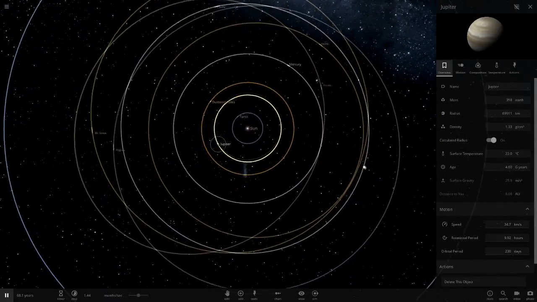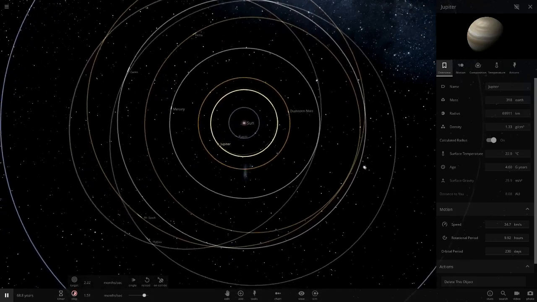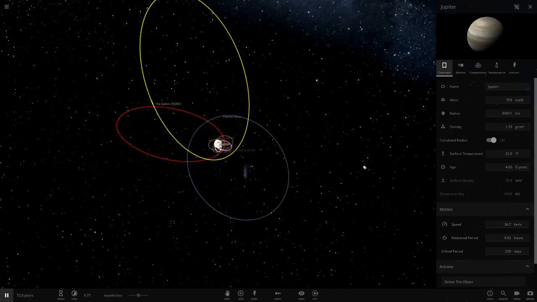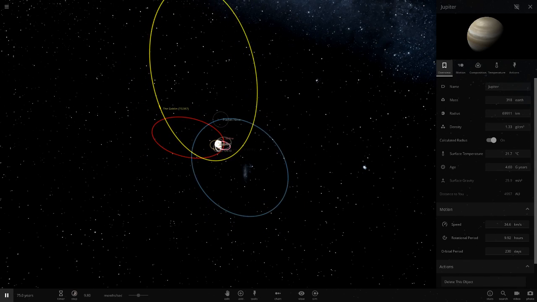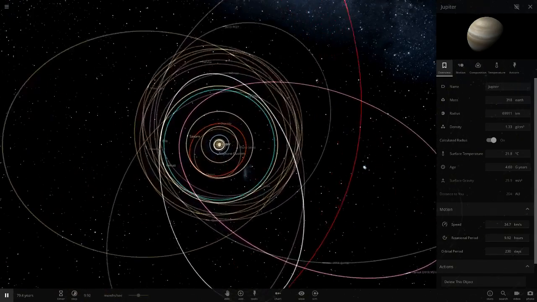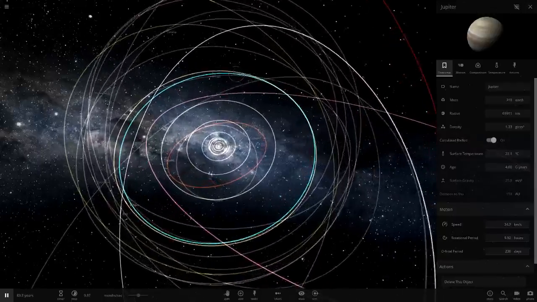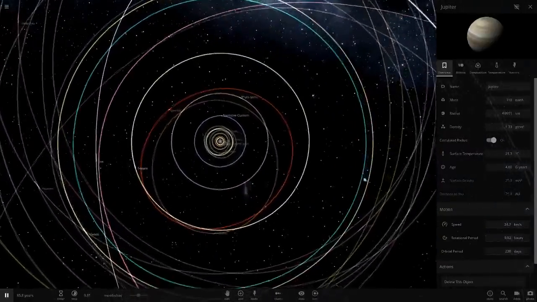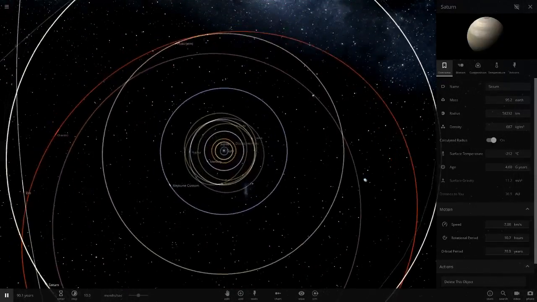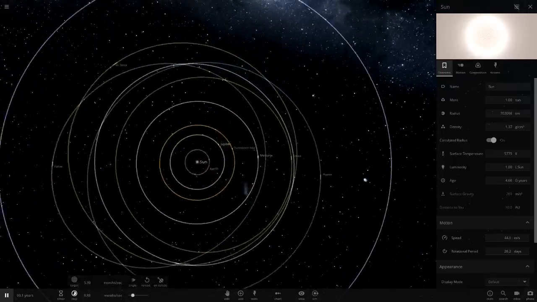So I'm wondering if Jupiter will have any effect on Mars. If they get too close to each other, it could cause some problems. So we're going to speed this up, see if anything happens. So the inner solar system still looks stable, but the outer areas here, Sedna, Goblin, Far Out, Planet 9, they're all wobbling a lot. Even some of the other closer dwarf planets as well. Even Venus and Uranus, they're wobbling as well. So even the outer gas giants are still getting affected. It looks like everything further from Saturn is getting some effects right here. But it's still looking pretty stable in the inner solar system. Not really much going on here.